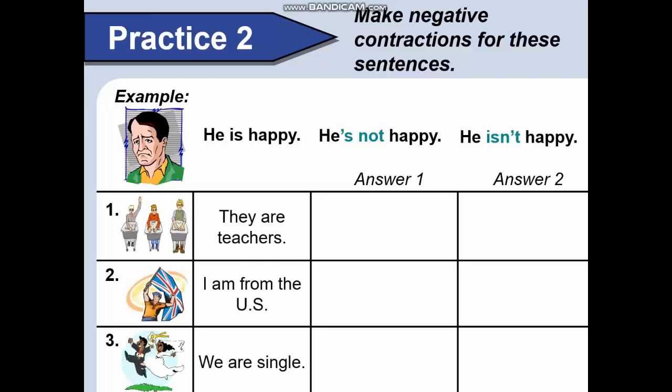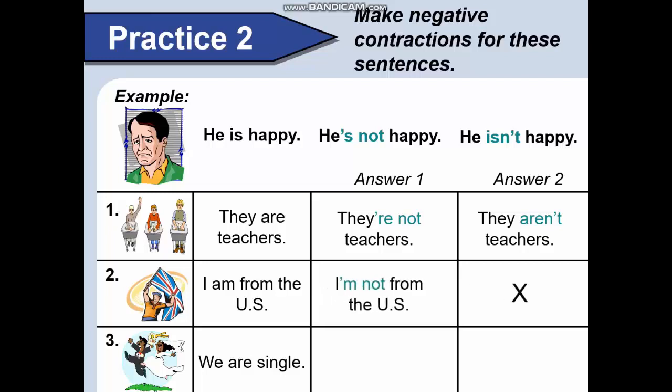Then they are teachers. How can you use maybe the negative form? Of course, they are not teachers, or maybe they aren't teachers. I'm from the US. You can say I'm not from the US. And we are single. You can say we are not single or we aren't single. You can use the first form and the second form too.